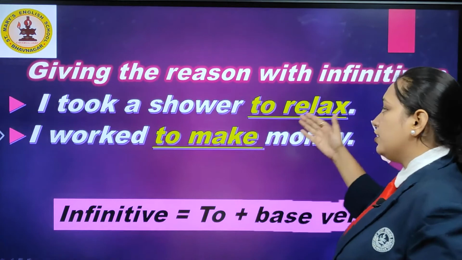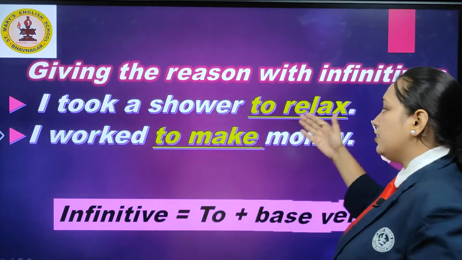So the to infinitive is used after adjectives to express feelings or desires such as happy, glad, pleased, delighted, afraid, surprised, sad, anxious, impatient, right? So all these feelings are shown with the help of the to infinitive.